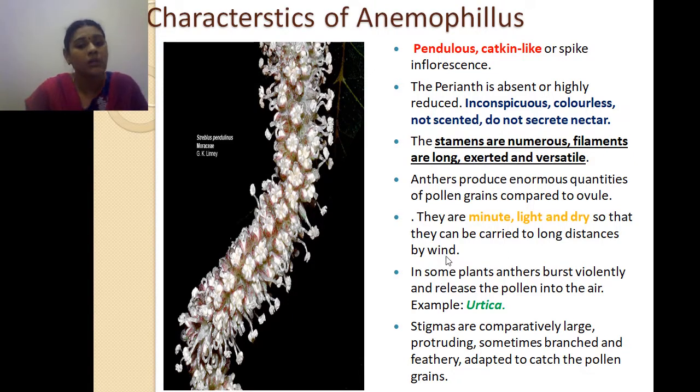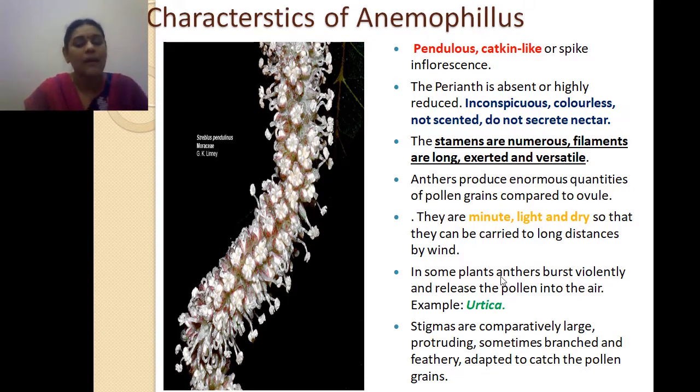Okay, what about the characteristics of pollen of the anemophilous flowers? It is minute, light and dry. So it is very minute in size, light in weight, and dry. Due to being light and dry, it can be carried along with the wind. When the wind starts to blow, the pollen has to travel to a particular stigma. That is decided by the nature and character of the pollen: minute, light and dry.